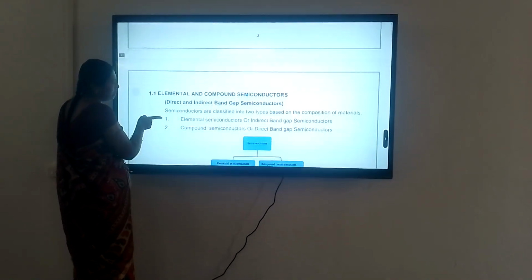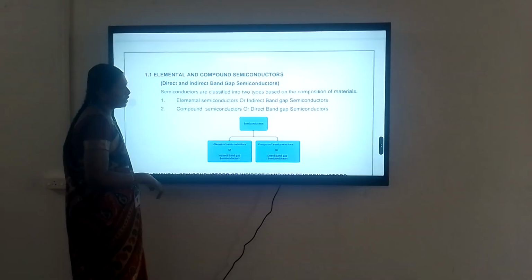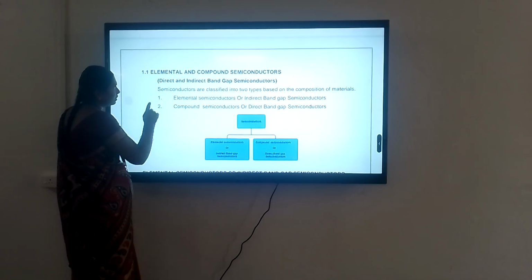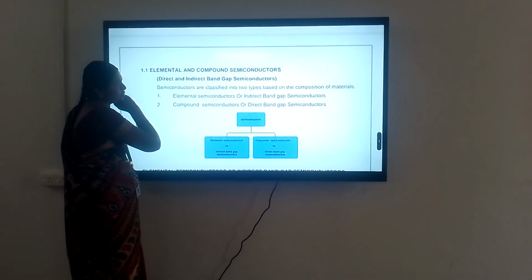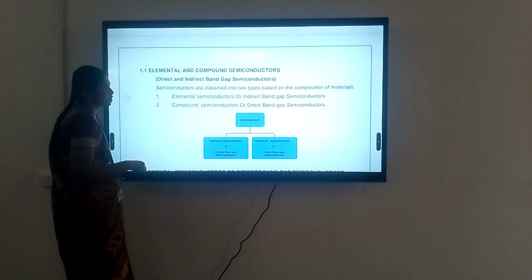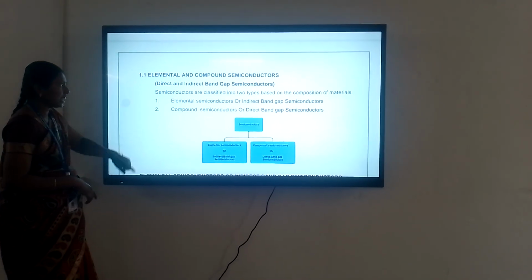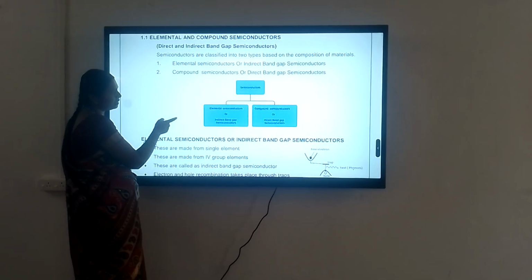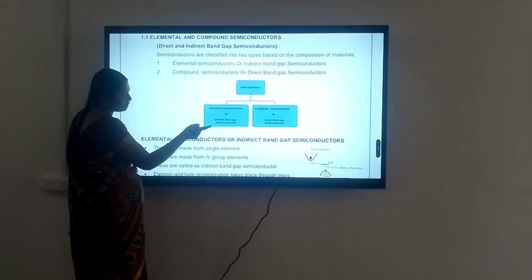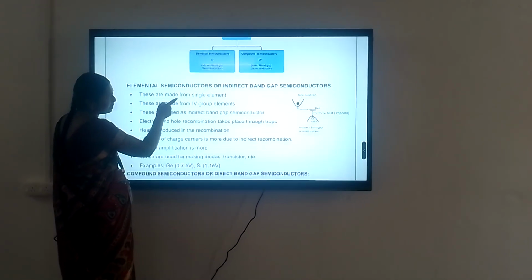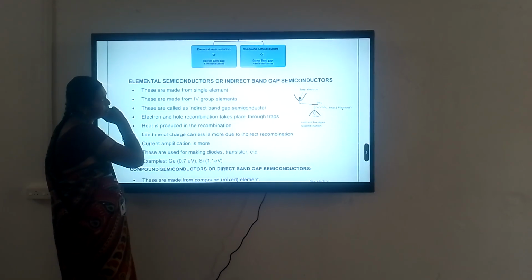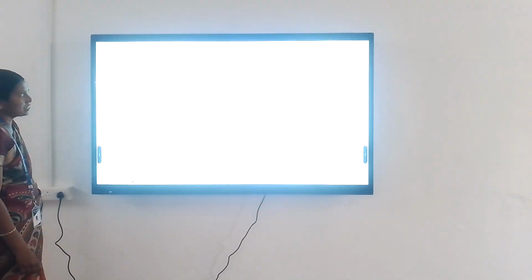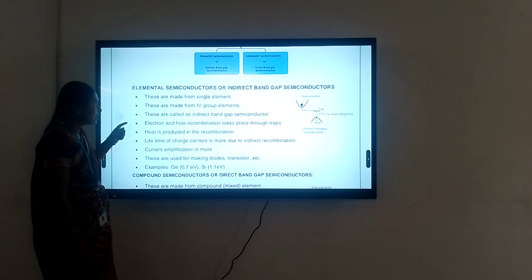The next one, semiconductors are divided into two types: elemental and compound semiconductors. They are otherwise known as indirect and direct band gap semiconductors. The elemental semiconductor is known as an indirect band gap semiconductor, and the compound semiconductor is known as a direct band gap semiconductor.